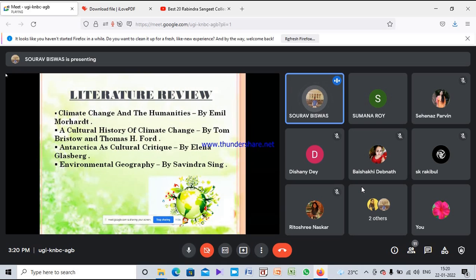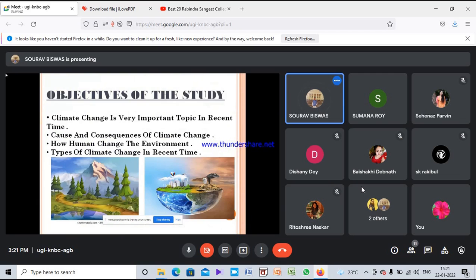To complete this topic, I took some literature review, that is Climate Change and the Humanities by Emil Morhant, A Cultural History of Climate Change by Tom Bristow and Thomas H. Ford, Antarctica as Cultural Critic by Elena Glassberg, and Environmental Geography by Savindra Singh.